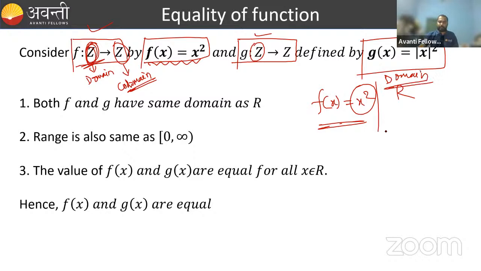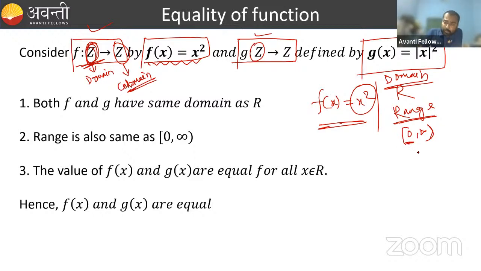What is the range of this function? Range is 0 to infinity, where 0 is included, because x square is a function which will always give you positive values, or 0 is included also.